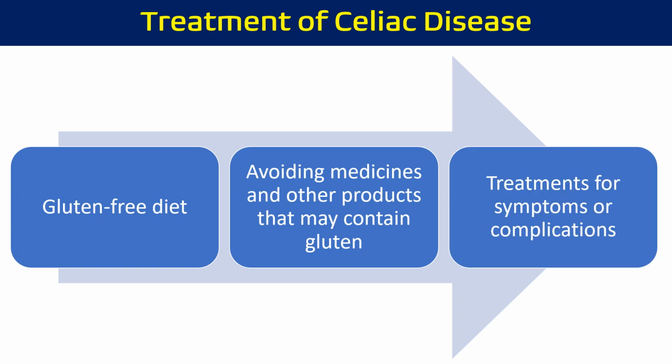The third thing is treatment for the symptoms or complications. A gluten-free diet will treat or prevent many of the symptoms and complications of celiac disease. Some symptoms may take longer to get better than others, and some may need additional help. Dermatitis herpetiformis may not go away until a person has followed a gluten-free diet for 6 months to 2 years. In some cases, doctors may prescribe a medicine such as dapsone to treat the dermatitis herpetiformis until the rash is under control with a gluten-free diet alone. So these are some of the important information.